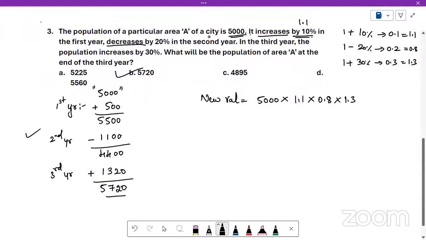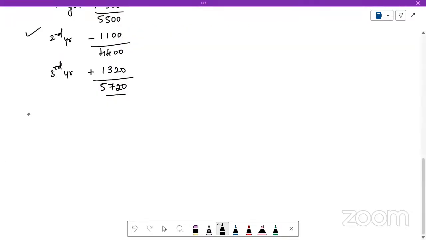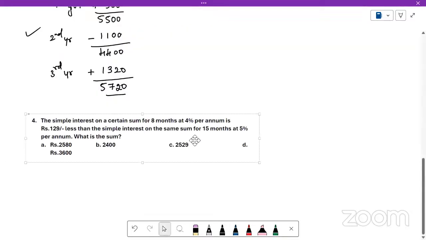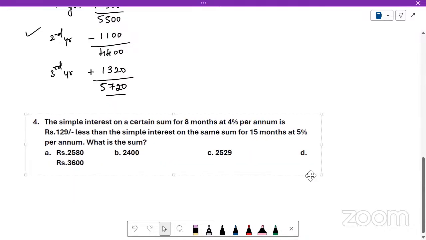Next, we will solve the next question. Has everybody understood? Any questions? Let me know if you have any doubts. Now we will solve the fourth question.